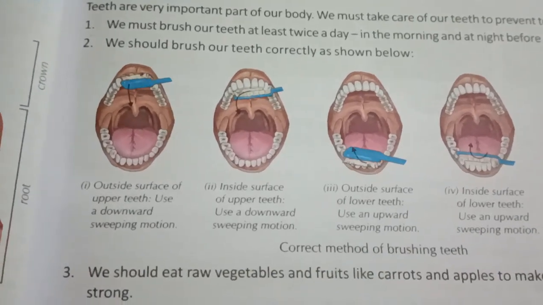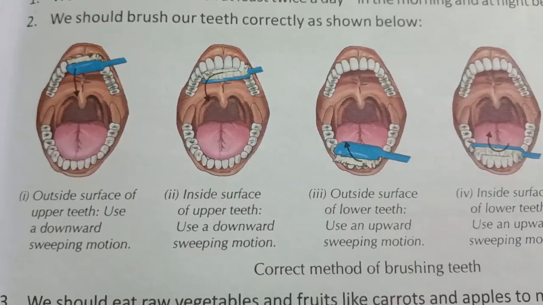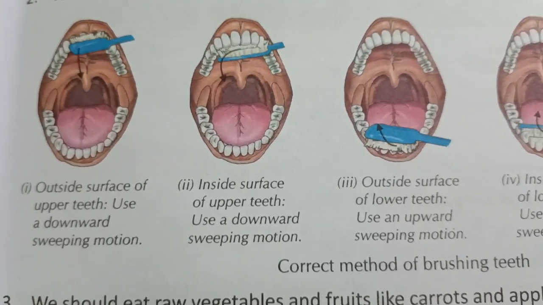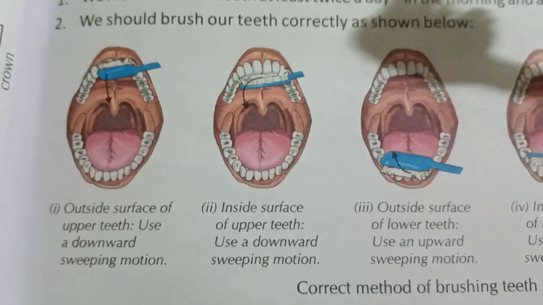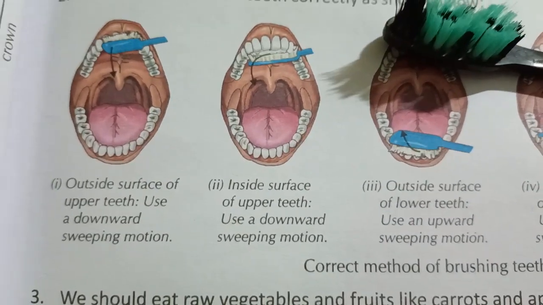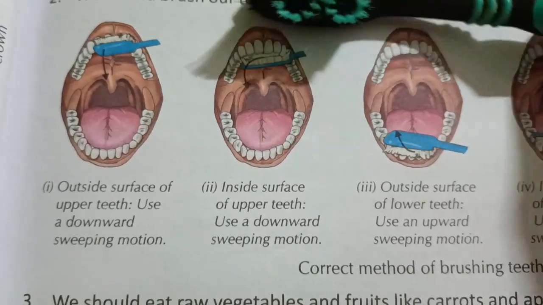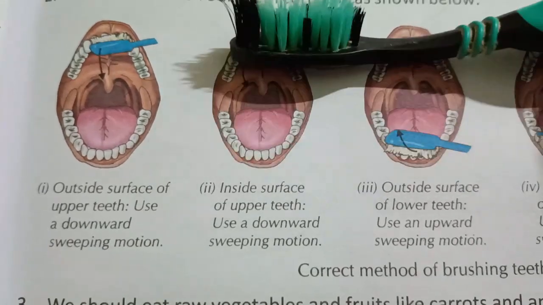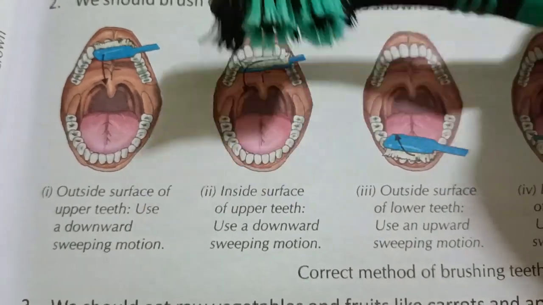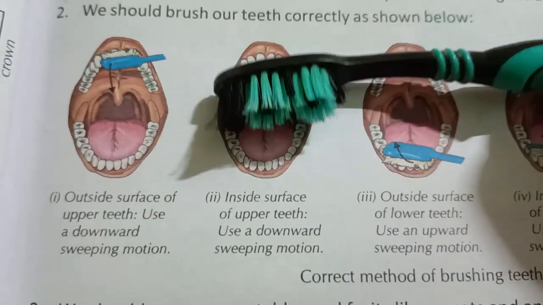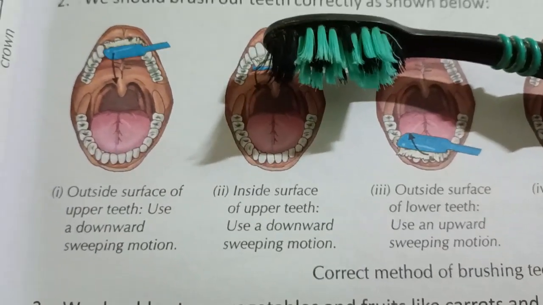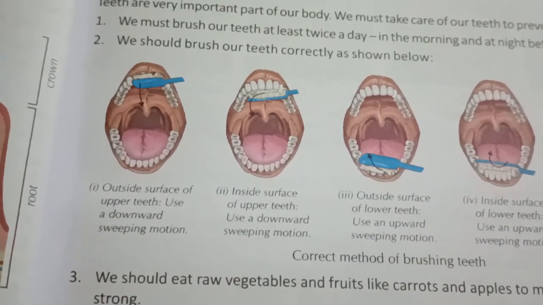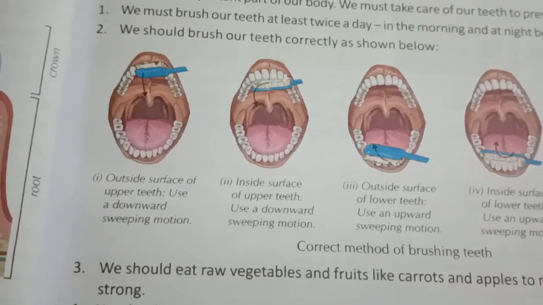Next, the inside surface of the upper teeth. Now let's see how to clean the inside surface of the upper teeth. What do we have to do? Use a downward sweeping motion. It means we have to brush our teeth in a downward sweeping manner. We can take the brush like this and clean downward, from up to down, on the inside of our upper teeth. This is about the front side teeth, the inside and outside parts of the upper teeth, and how to clean them.